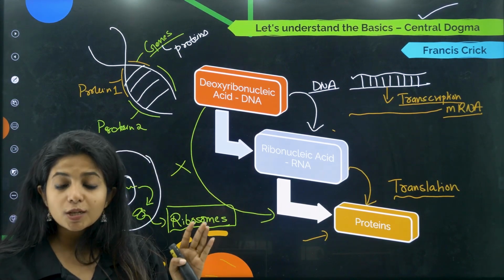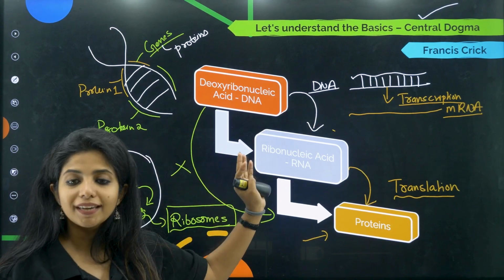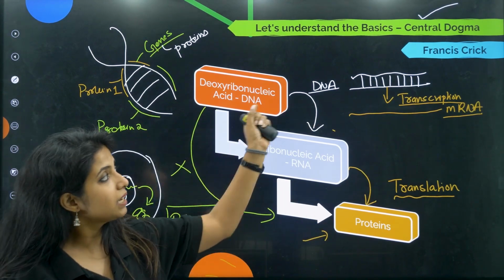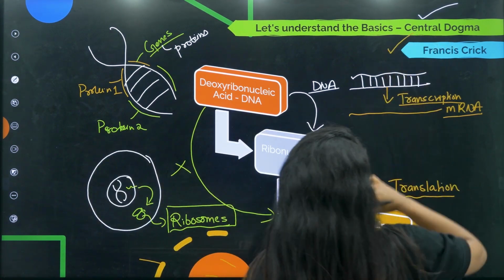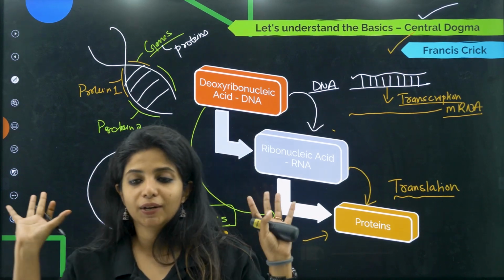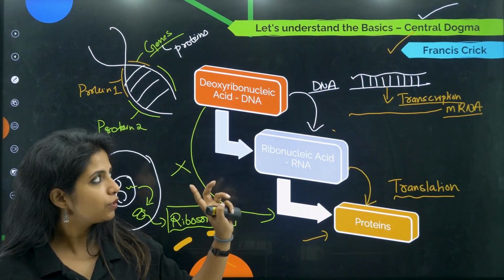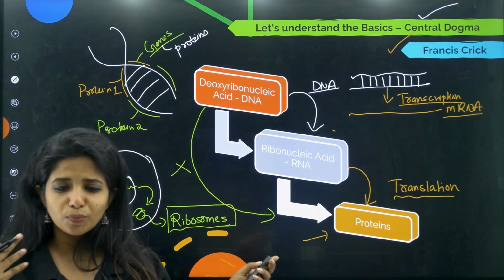Okay, so this is what the central dogma says, that DNA basically is transcribed to RNA and the RNA is translated to proteins. Well, this central dogma was given by none other than Francis Crick. What was his name, children? His name was Francis Crick. Done? Easy? So will you remember the central dogma? I hope that you remember this very important thing. Okay, this has been asked so many times.